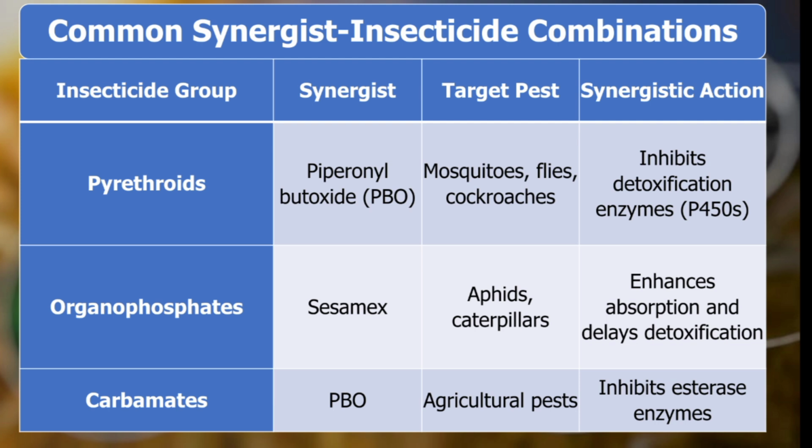the pyrethroid group of insecticides. And next, when we use the organophosphate group of insecticides with a synergist for control of aphids and caterpillars, then we can see the synergistic action of enhanced absorption and delayed detoxification, because the synergist delays the detoxification of the organophosphate insecticide. And when we use the carbamate group of insecticides with piperonyl butoxide for control of agricultural pests, then we can see the synergistic action, which is that the synergist may inhibit the esterase enzyme, and the esterase enzyme cannot degrade the carbamate group of insecticides.